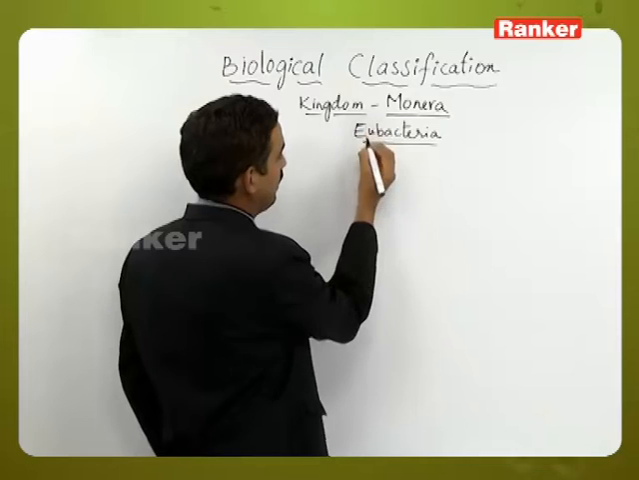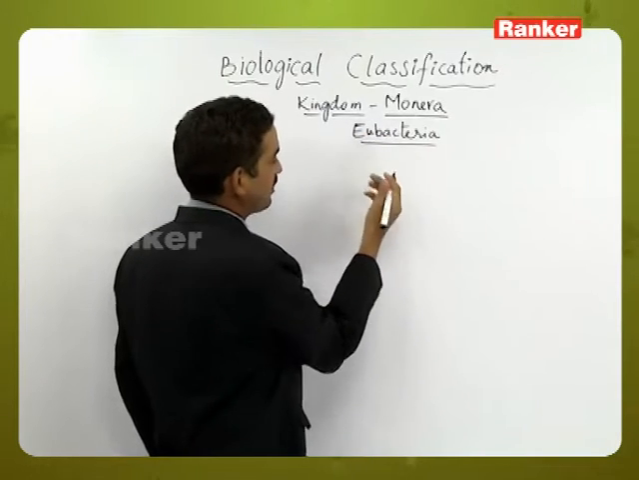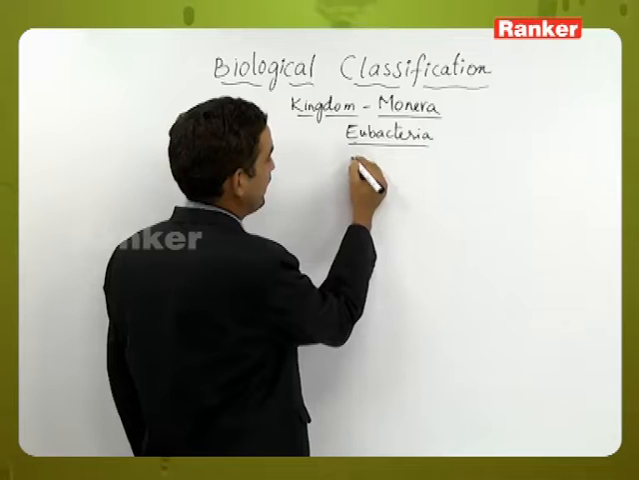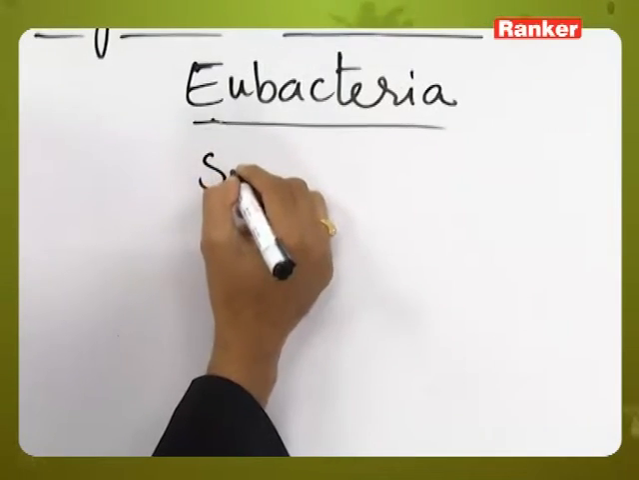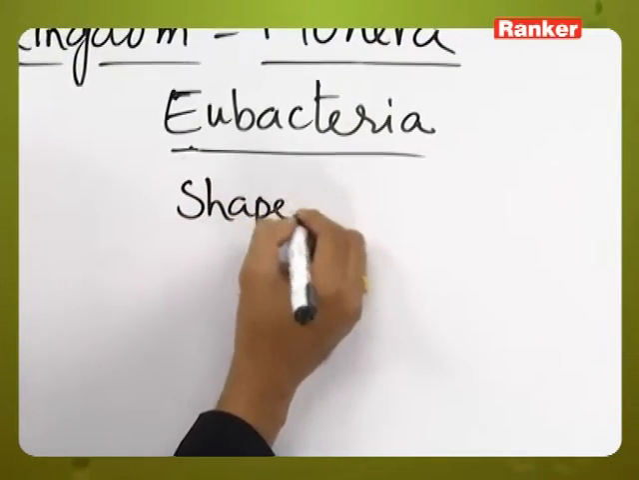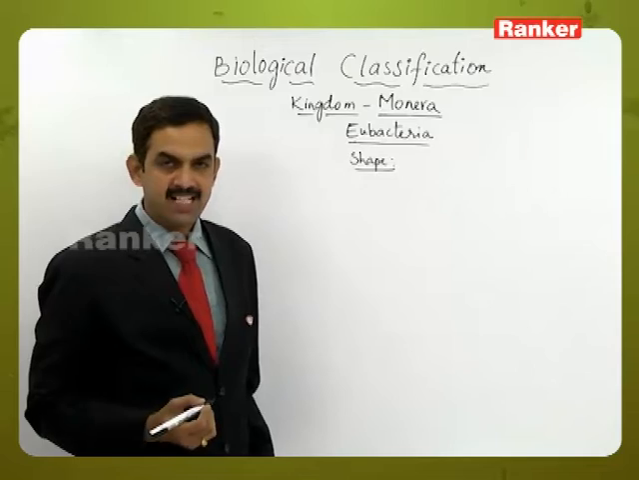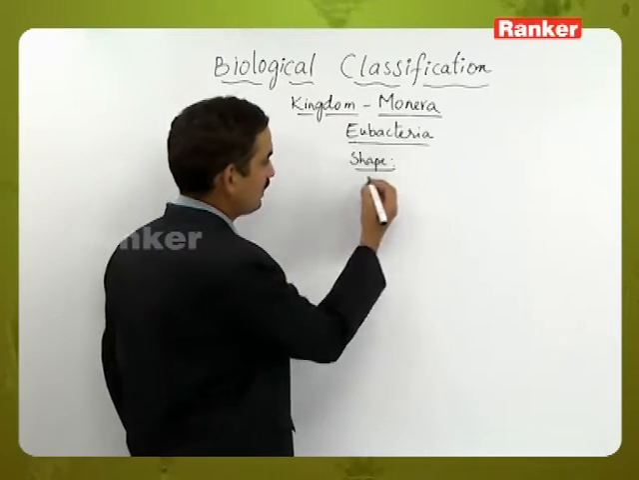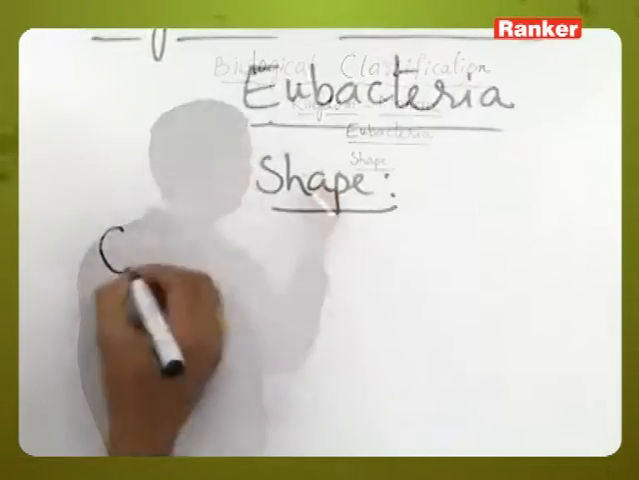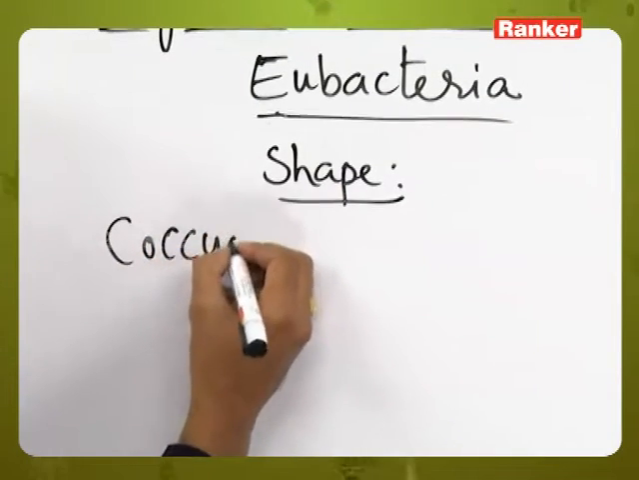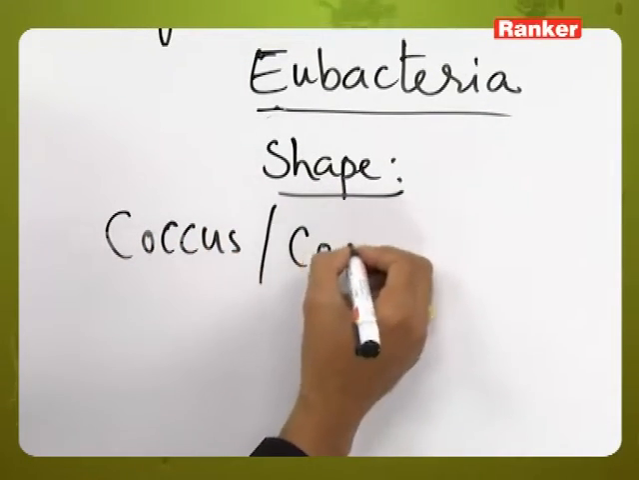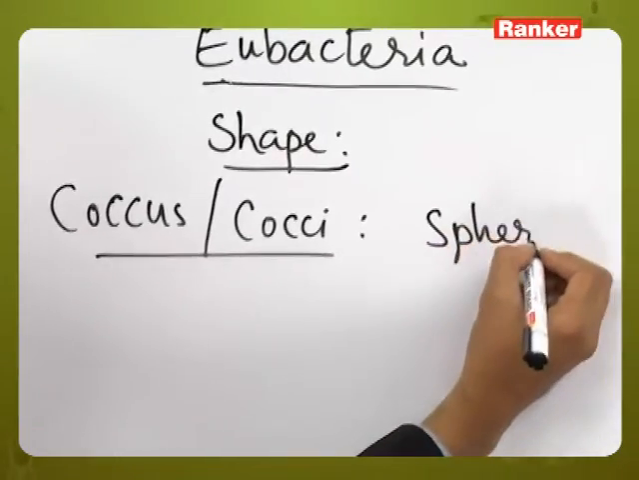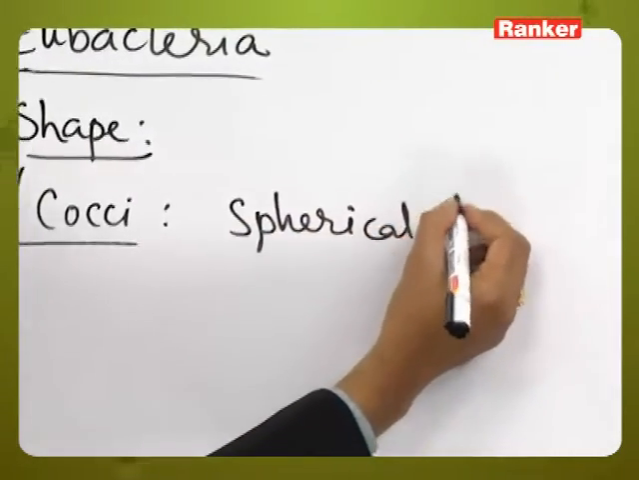If we observe the other characteristic features related to bacteria, bacteria show differences in their structure and shape. Let us start with the first, the shape. Bacteria exhibit a lot of morphological variation. Based on the shape, the bacteria have been divided into coccus bacteria. Singular is coccus and plural is cocci. The spherical shaped bacteria are called coccus bacteria.